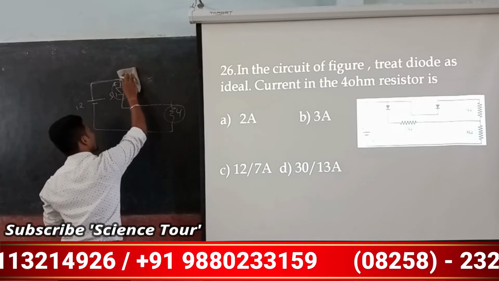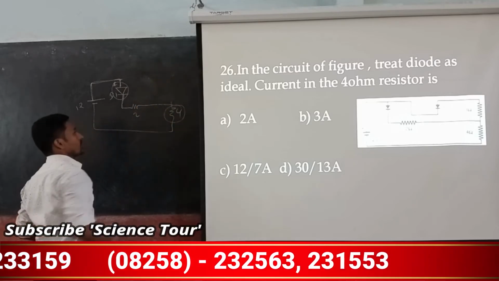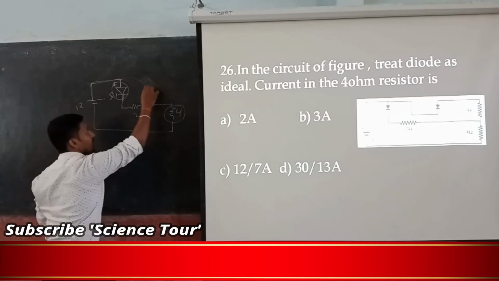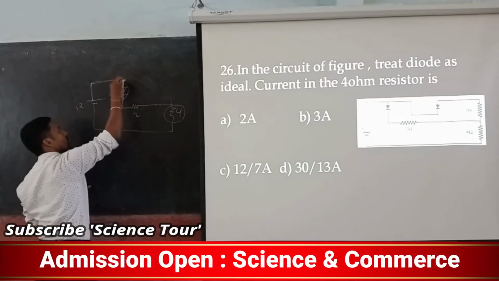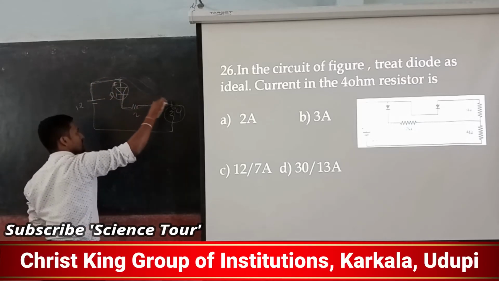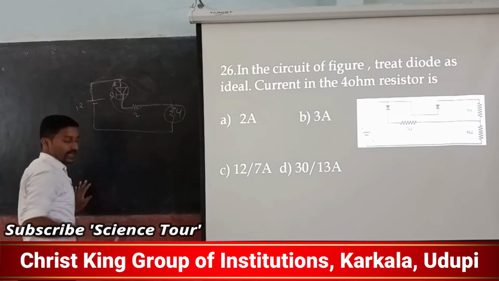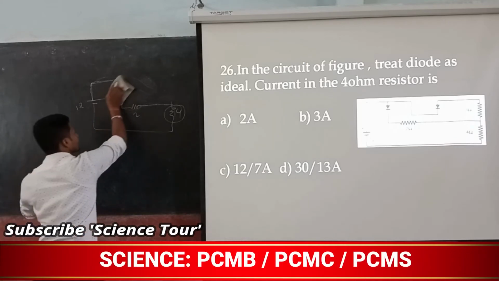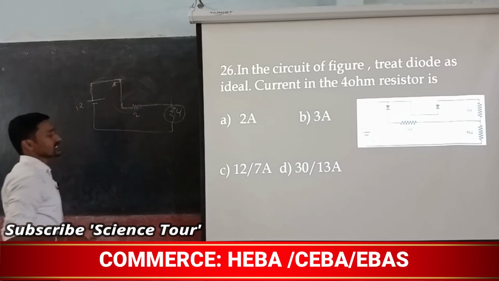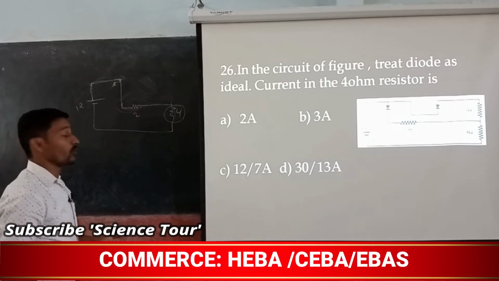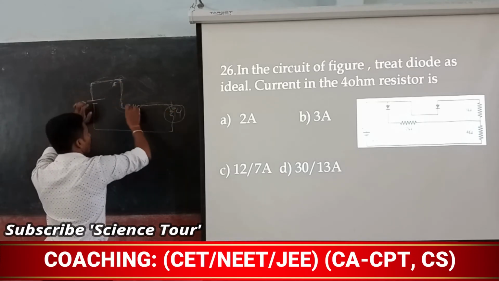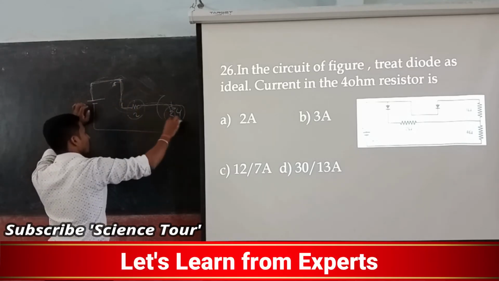All the current will start to flow in this path only. Forward bias means it is not a diode, it is just like a wire. Now all the current comes through this wire, and you have to find that current.